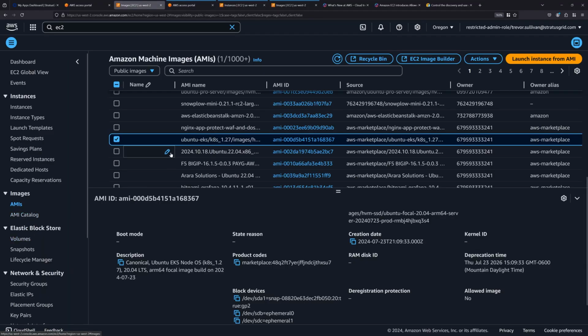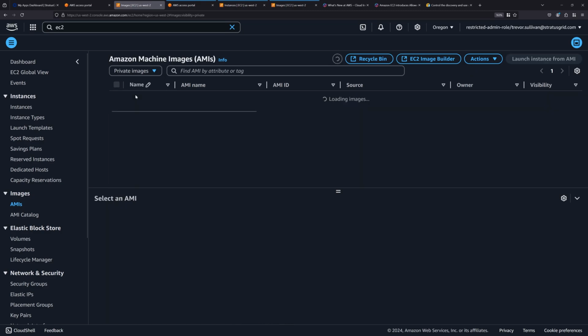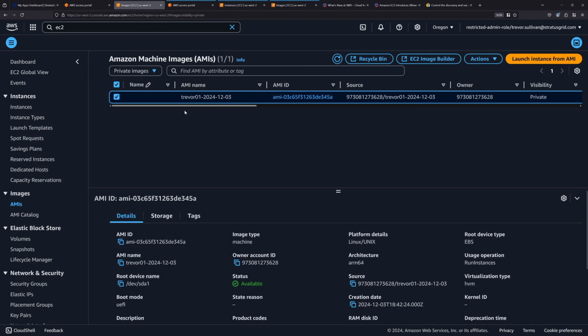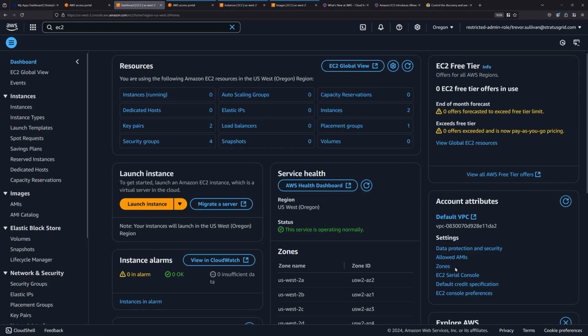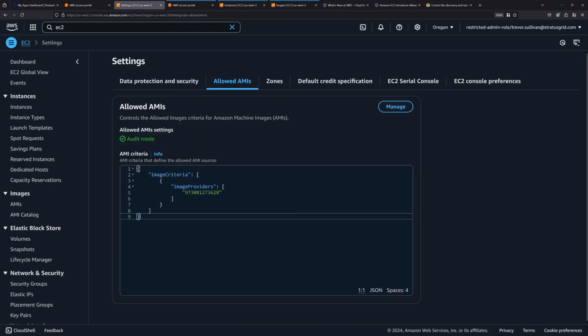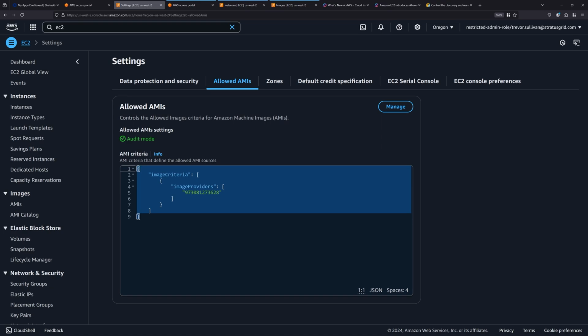So if we click on private images, this is images that are set to private but are explicitly shared with this account, and I click on this image right here and go to the details tab and scroll down, allowed image is set to yes because this image that we just selected is owned by the 9730 account, and that is in the policy over under dashboard account attributes, allowed AMIs, in this JSON policy. That 9730 account is the one that we specified right here. So again, this is a whitelist. This is very restrictive as far as which ones are going to be allowed or not.